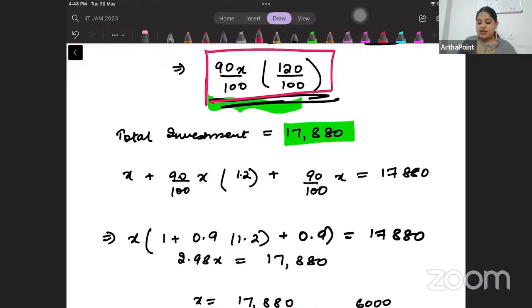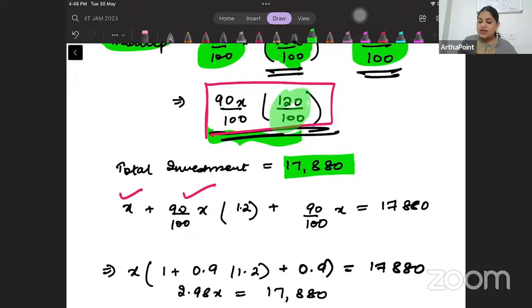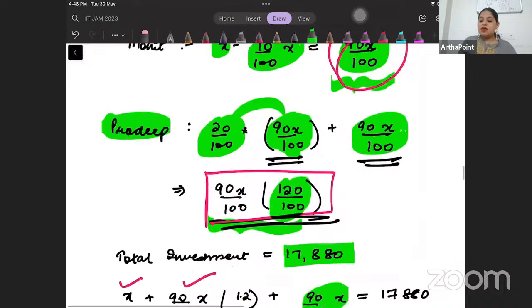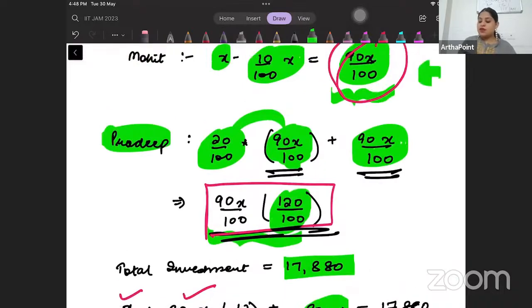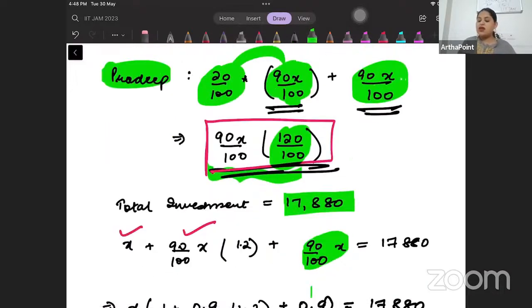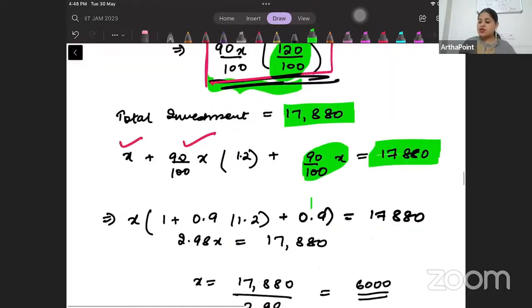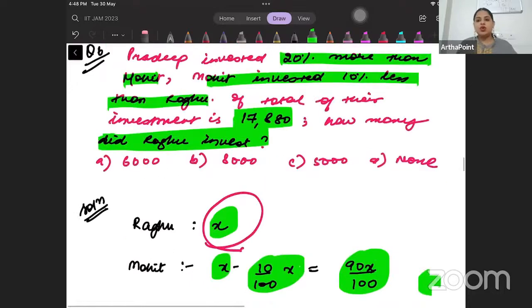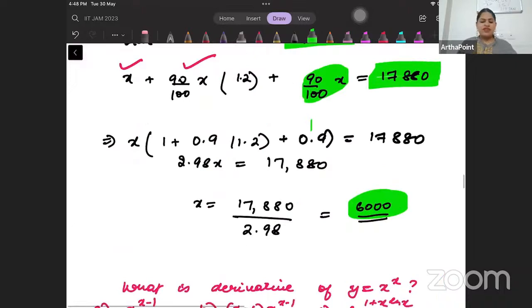So X plus 90x by 100 into 1.2. This is the 1.2 part, beta. Plus 90x by 100. This is this, beta. This totally is giving you 17,880. So when you solve for the value of X, you will get 6,000. So the amount invested by Raghu is 6,000. That's the answer to your question. Good question, right? Okay.